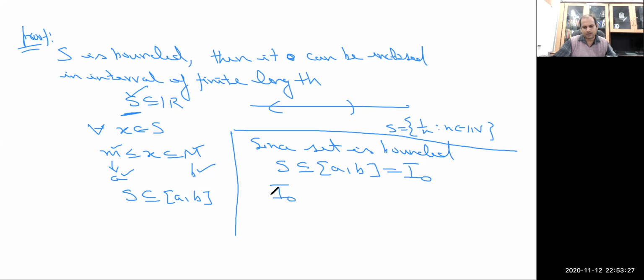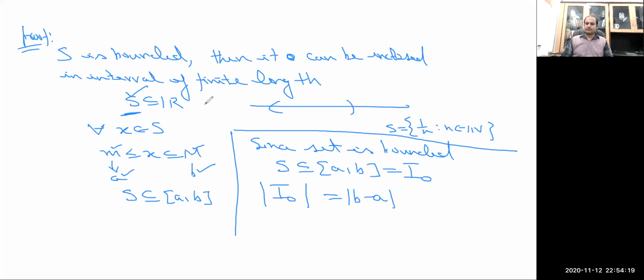The length of the interval, since the metric is usual, will be mod of B minus A.